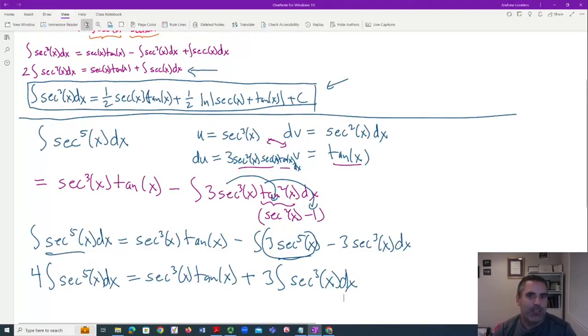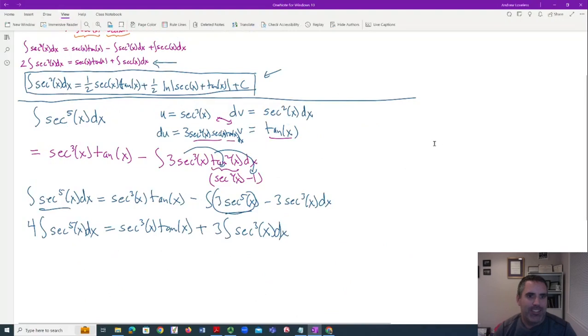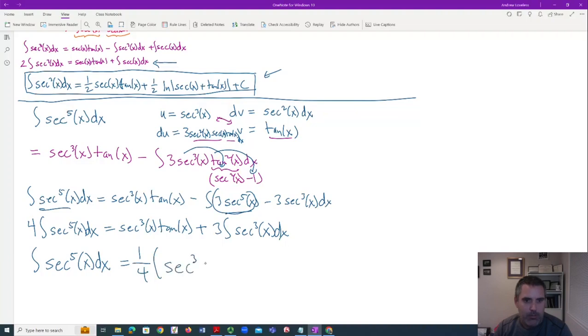Wow. Should I write this out in all its glory? I better. It's the first time I've ever done this. So the integral of secant to the 5th of x dx is 1/4. Maybe I'll write it this way, I won't distribute it, just clean it up. Secant cubed tangent of x plus 3 times our previous answer.